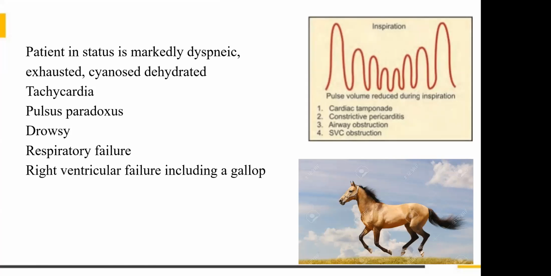So okay, that is a sound. So in right ventricular failure, you will hear the gallop sound. This is because usually we hear only the first heart sound and second heart sound, but you will be hearing the S3 also. If the S3 is present, it may give you a gallop rhythm or a gallop sound. So in patients with bronchial asthma, acute severe asthma, these things will be there.